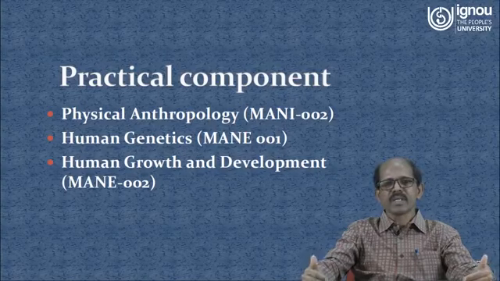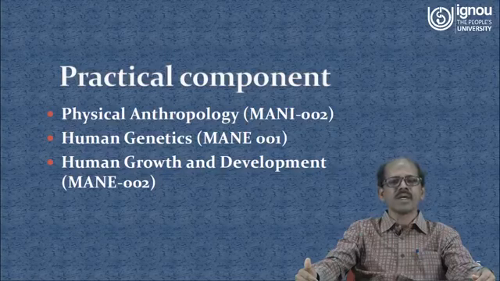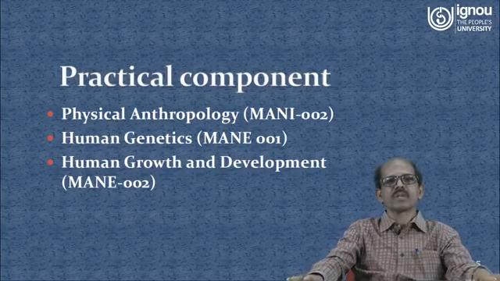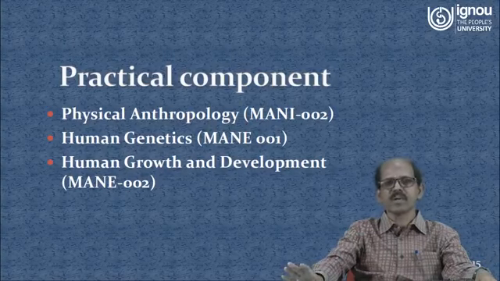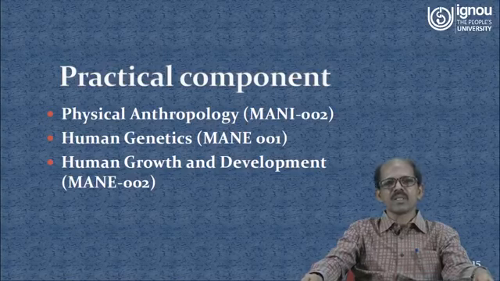So far we have discussed the project component. Now let us discuss the practical component involved in the program. I stated in the beginning that this practical component is involved in 3 courses: Physical Anthropology in the first year, which is a compulsory course, and Human Genetics and Human Growth and Development, which are optional courses in the second year.